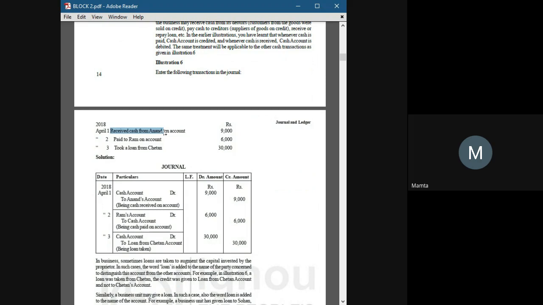Then he sent some goods back to us, which was goods returned. Now we are receiving cash from Anand of rupees 9,000. So cash account debit, because debit what comes in, cash is related to real account, to Anand's account.